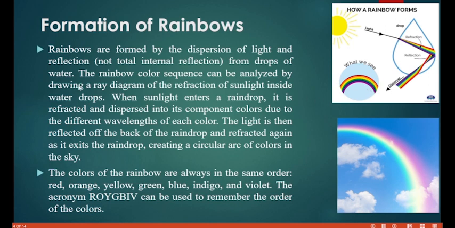What causes a rainbow? Rainbows are formed by the dispersion of light and reflection, not total internal reflection. Don't worry, you will understand what total internal reflection means later on. This is from drops of water. Let's look at this, please. Always look at the direction. So this is a drop of water, right? And this is light. The light from the sun came and touched this drop of water, and what happened? It broke down into what we call the rainbow, and that's what we see.